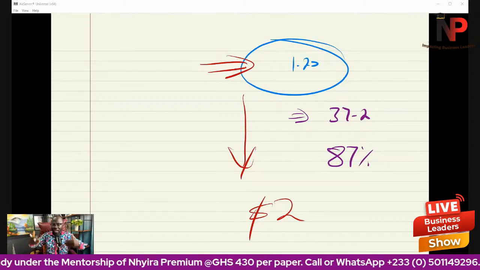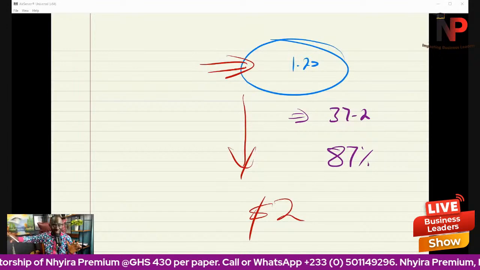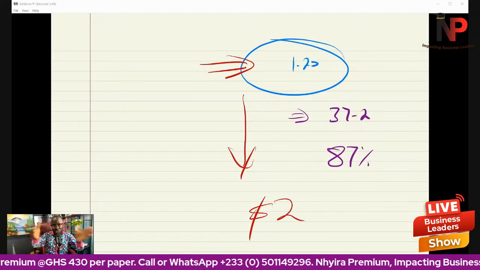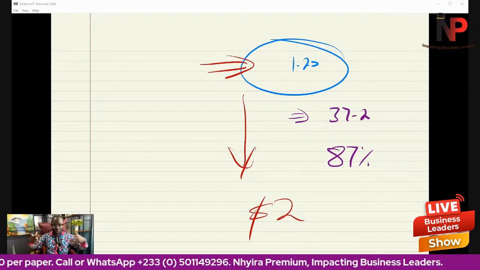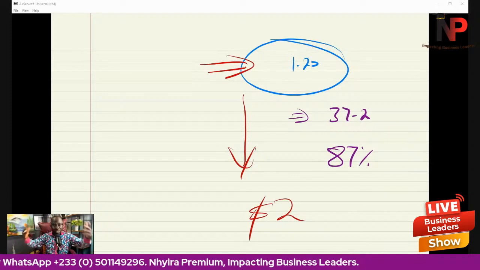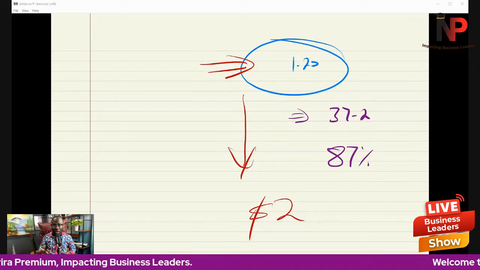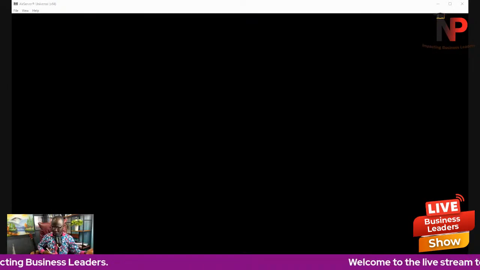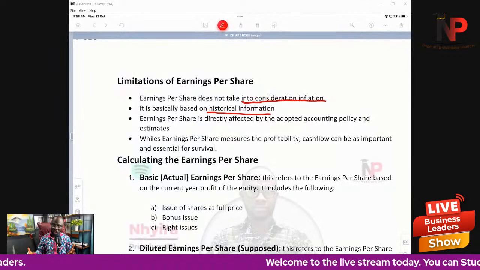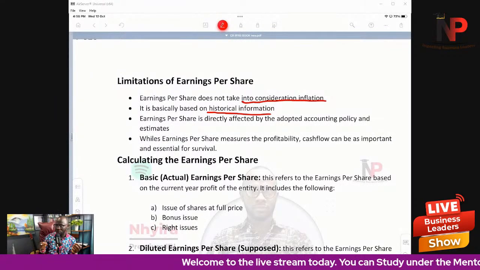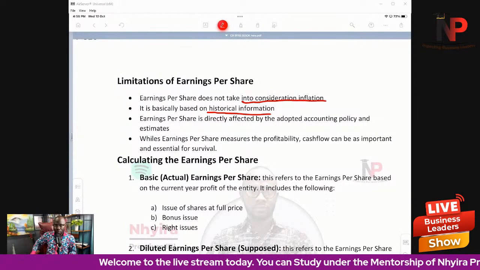So it is not likely for us to use that to predict the future, because the conditions are different, the scenarios are different, the events are different, and the accounting policies applied may change. So yes, it is good, but it is just based on historical information, making it difficult to make predictions for the future.